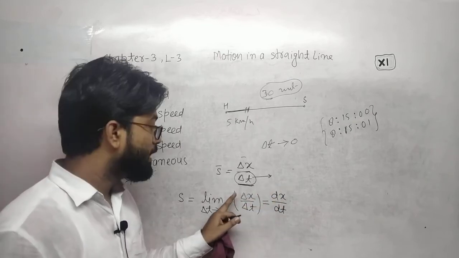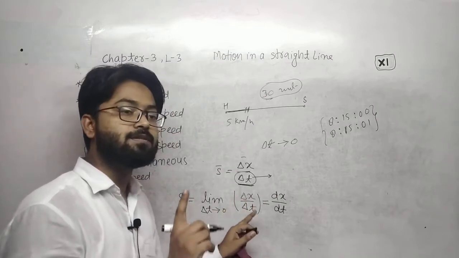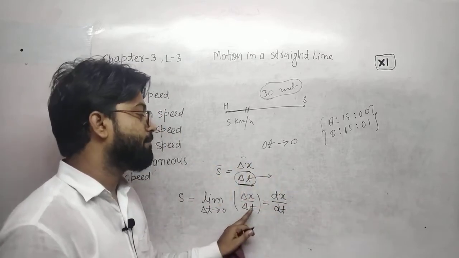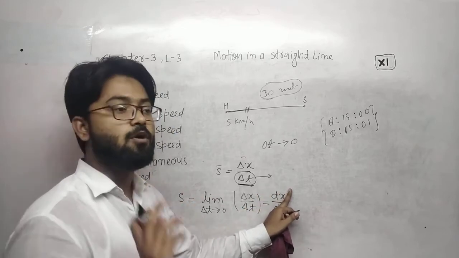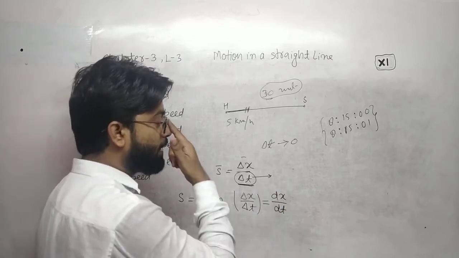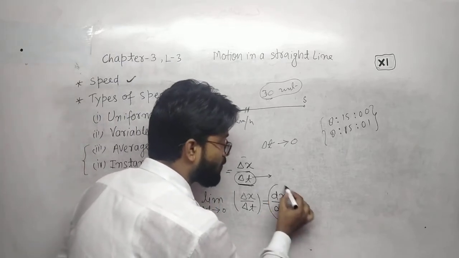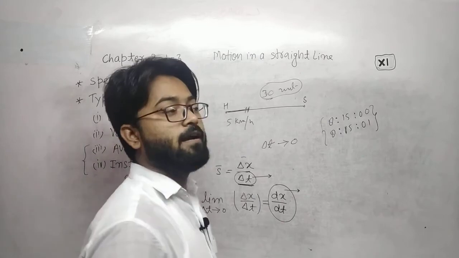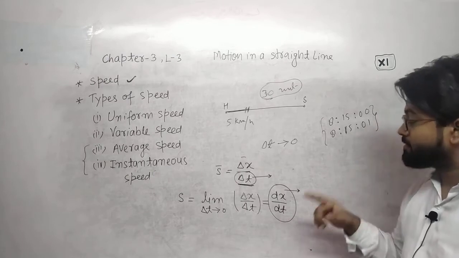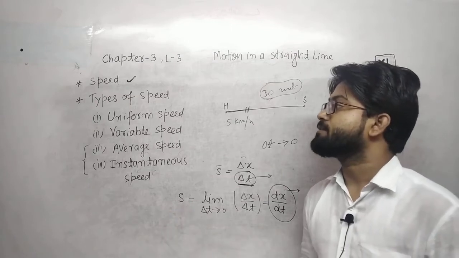d means very small, delta means large. If there is a delta x, there is a large change in position and a large change in time. If there is a dx, it means a very small change in x and a very small change in time. This is dx over dt, and dx over dt is called the instantaneous speed. This is also called differentiation of x with respect to t. The rate of change of position with respect to time is called instantaneous speed.